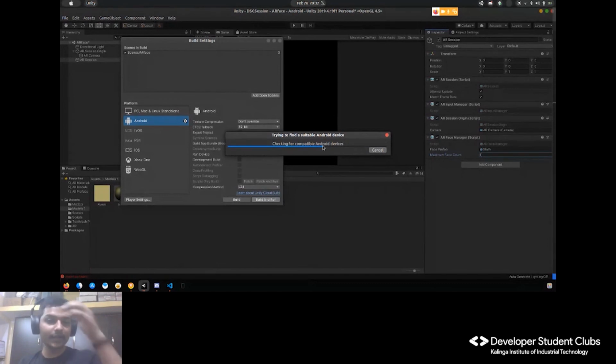Detecting the current SDK, checking for compatible Android devices. Let's see what happens. Sometimes it works, sometimes we have to check the documentation. Simple. Okay, by the time it does that stuff, it's going fast.